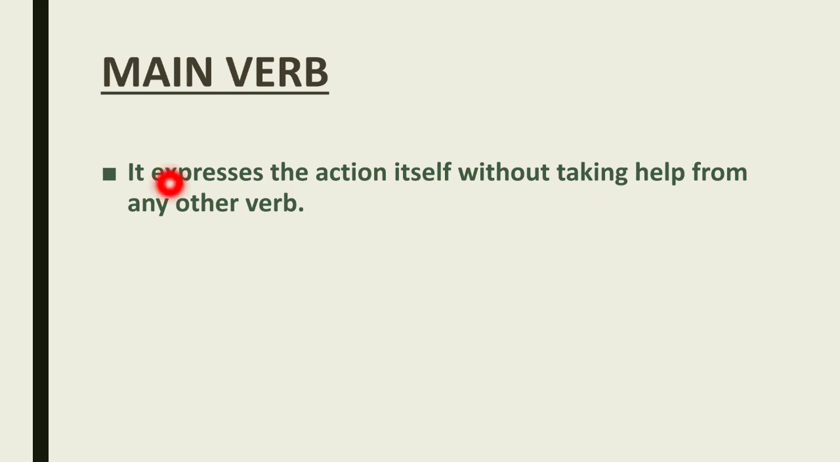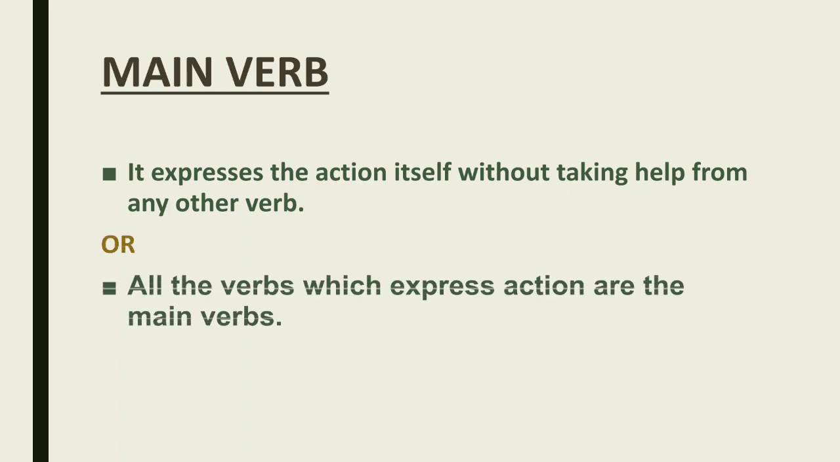The main verb expresses the action itself without taking help from any other verb. Itself means it says something about the action. Every verb is a main verb, which has two to three types, which can be changed according to circumstances. All the verbs which express actions are the main verbs. Very simple. Here are some examples.